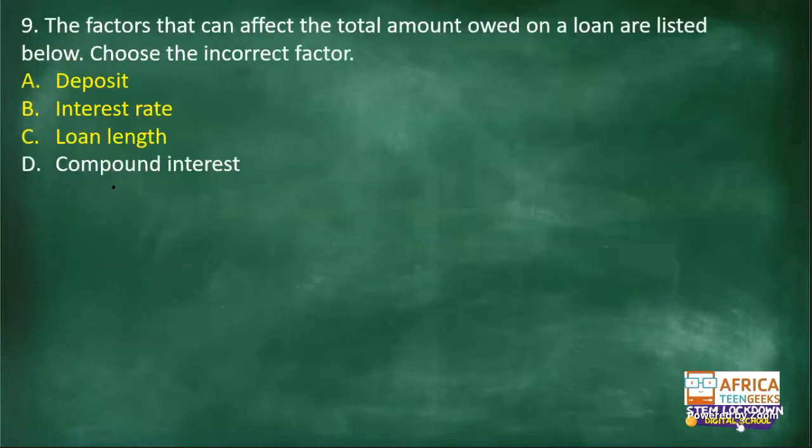The factors that can affect the total amount owed on a loan are listed below. Choose the incorrect factor. Here, remember with multiple choice questions, we'll try our best to confuse you. How you need to answer these questions is you choose the most correct answer. Most correct. Ne? So what I mean by that is, let me try to use a typical example.